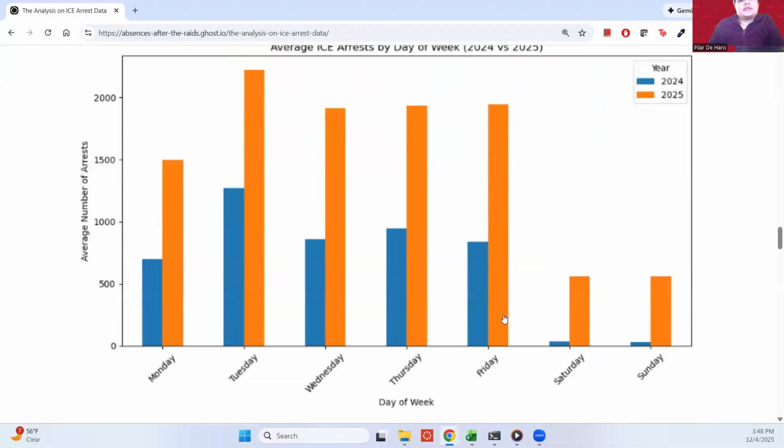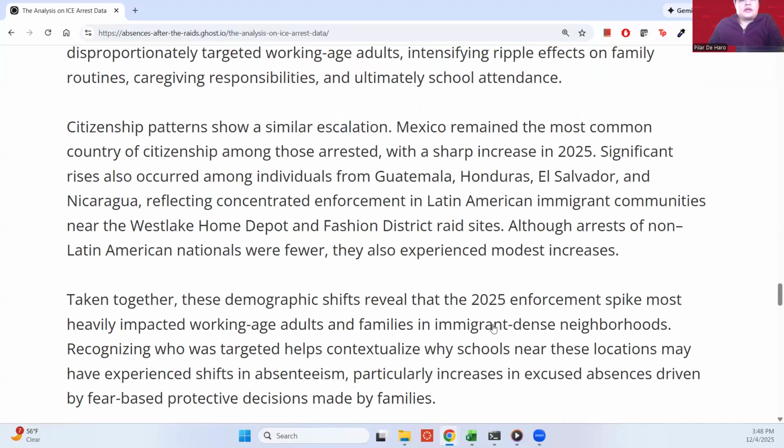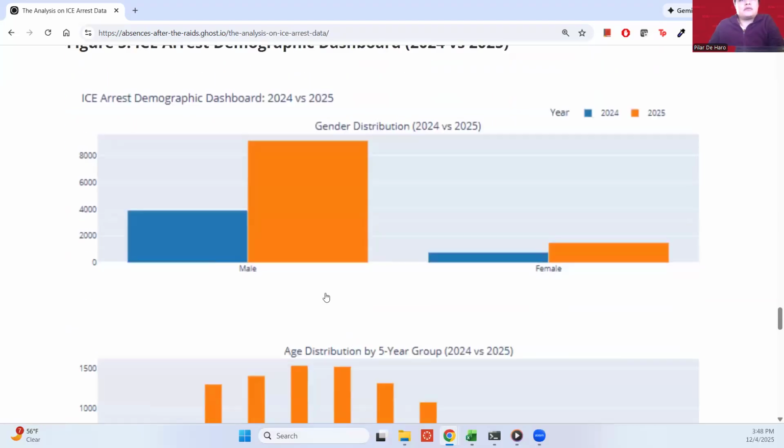So you're going to see that when they're given more money, there's going to be more arrests made at the end of this year and next year as well. So the next charts represent demographic data. Males were still very much representing the higher gender that is being arrested.